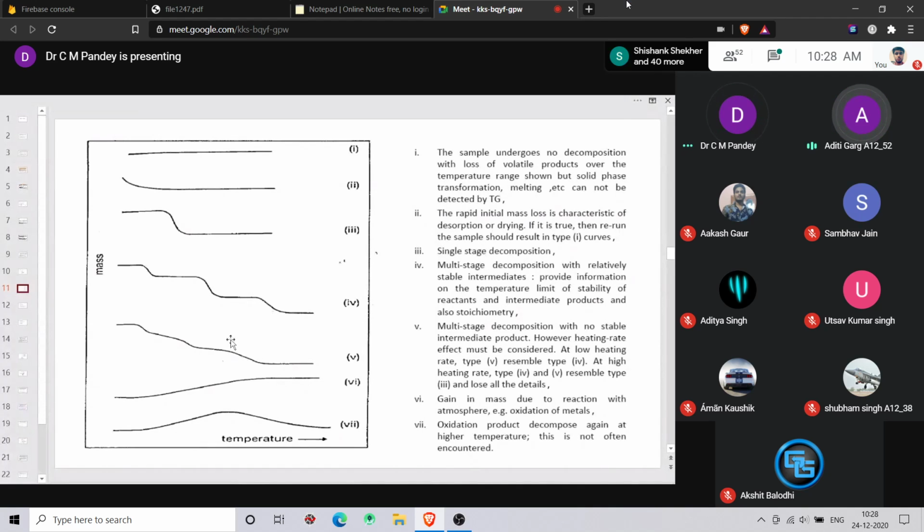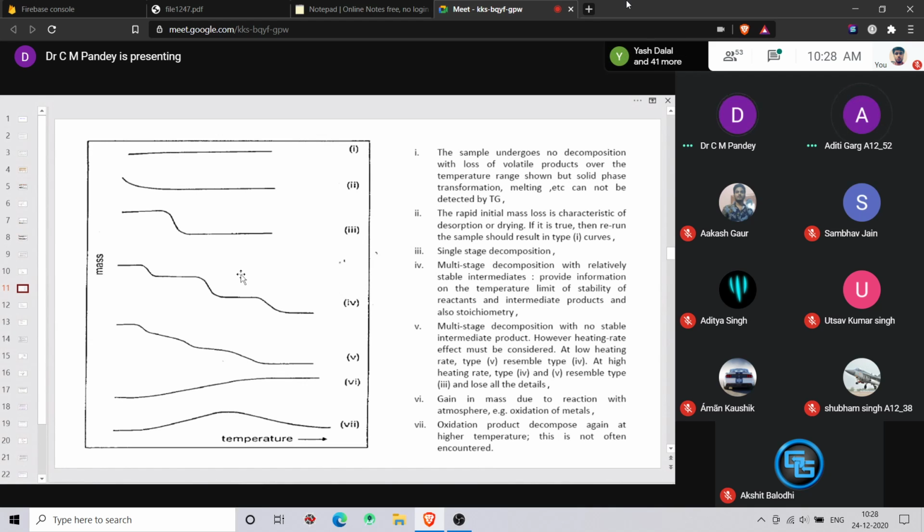Can you please give an example of this type of change? For example, for multi-stage decomposition, if you are taking calcium carbonate, right? So at one temperature first, there will be evolution of water molecules, and at second, at more than 150 degrees centigrade, there will be evolution of carbon dioxide. So it will be a two-stage decomposition process, right?